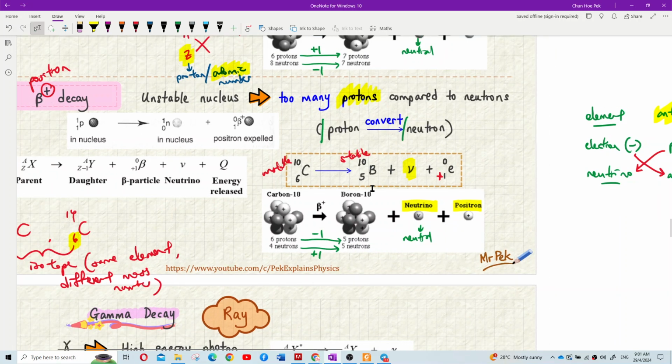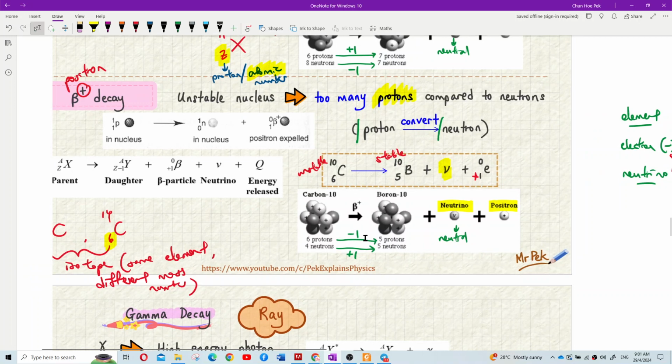Okay? So that means this one last time too many proton. Now one of the proton has convert to neutron, so that now it become balanced. Yeah, proton and neutron become balanced. So from unstable become stable already. Become stable after beta positive decay. We call it beta positive decay.